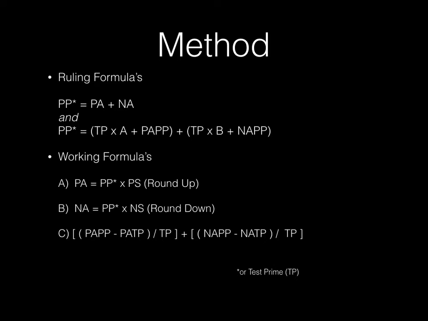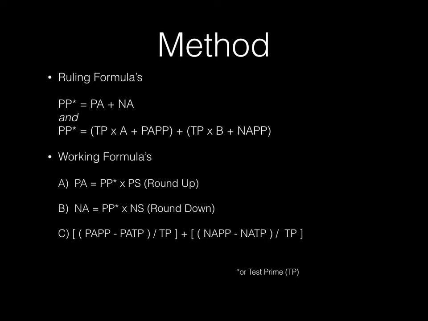The ruling formulas are not necessarily worked with directly. They do, however, dictate the working formulas. The reason they are not worked with directly is because in the second ruling formula you see here, we have two variables that are missing, which require the working formulas to clarify and solve. The ruling formulas are read as the potential prime is equal to the positive aspect plus the negative aspect, and the potential prime is also equal to the test prime times A plus the positive aspect of the potential prime plus the test prime times B plus the negative aspect of the potential prime.